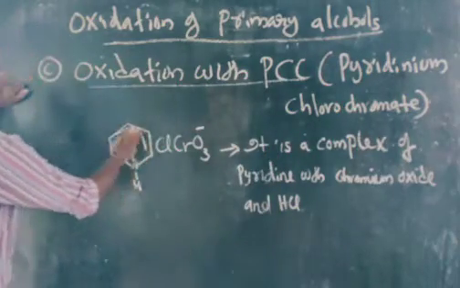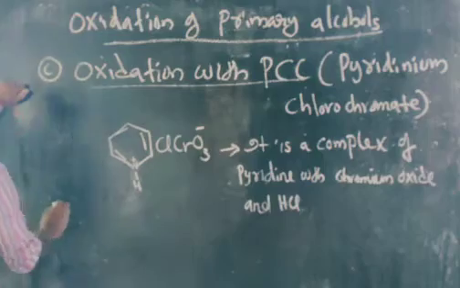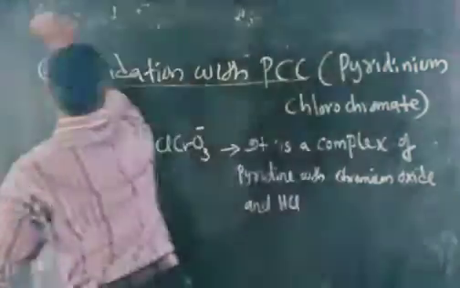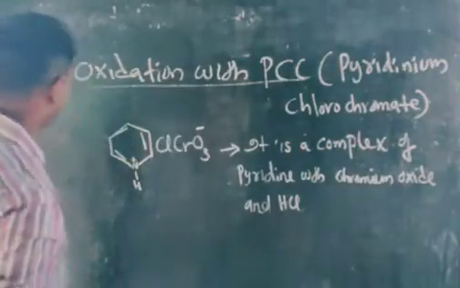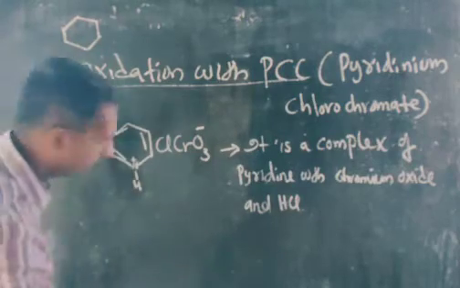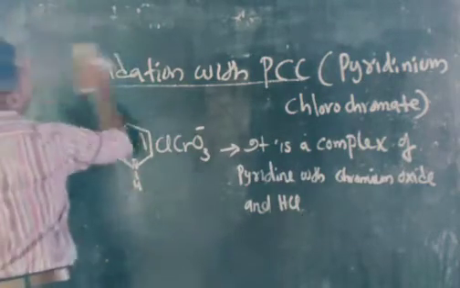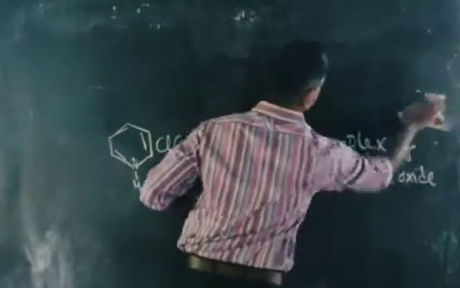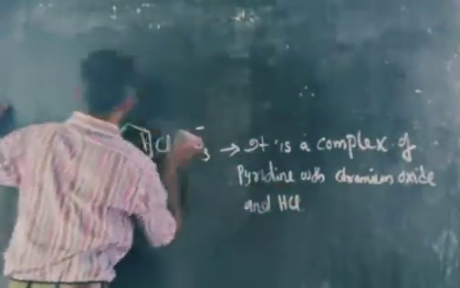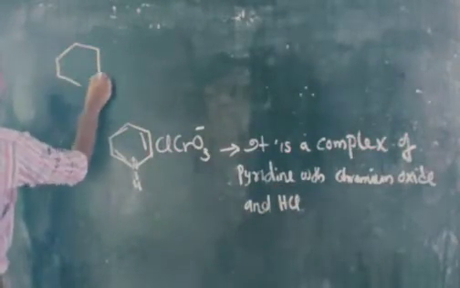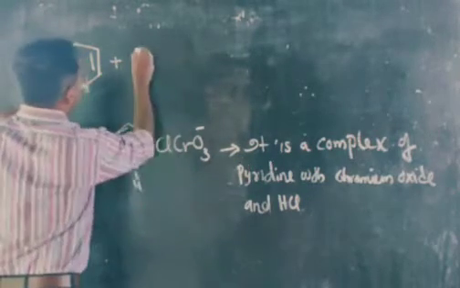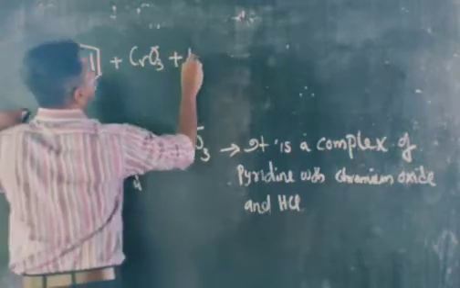Look here: pyridine is like this. Pyridine with chromium oxide, CrO3, and HCl.